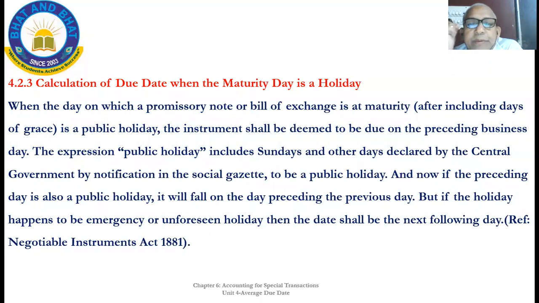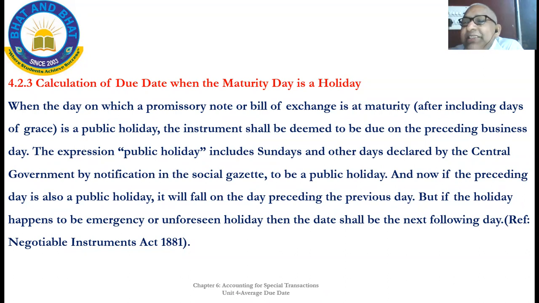Say a bill drawn on, take it as May 12th, a 3 months bill. From May 12th, June 12th, July 12th, August 12th, 3 days grace means August 15th.